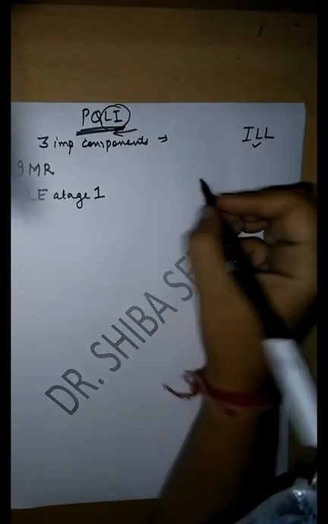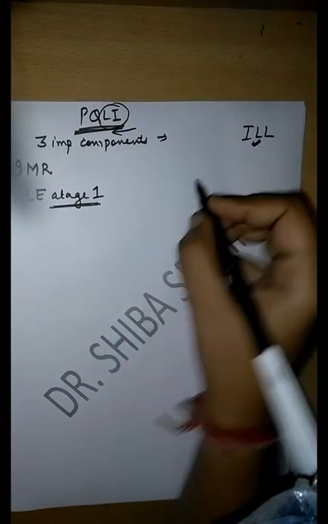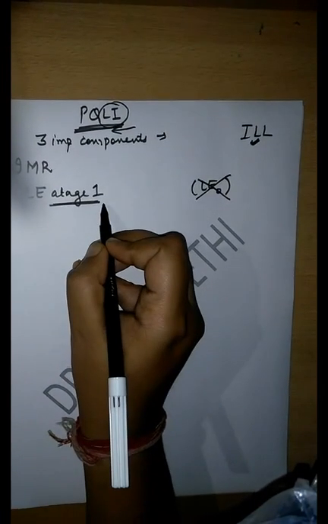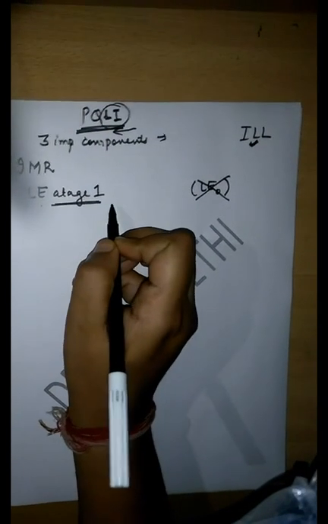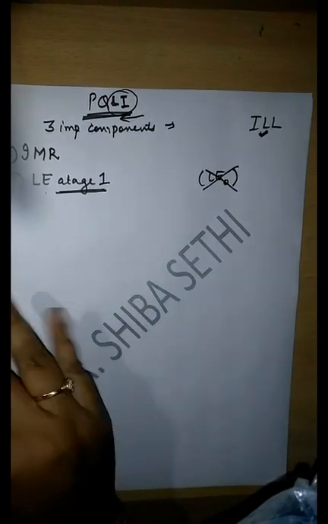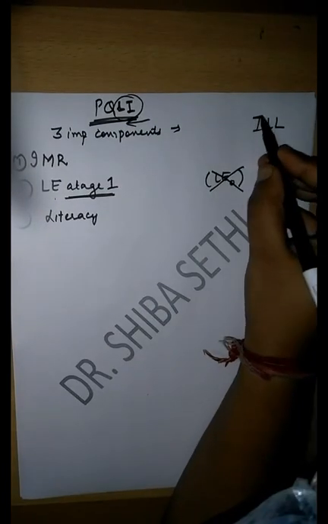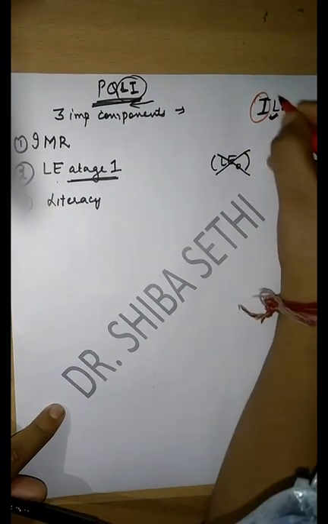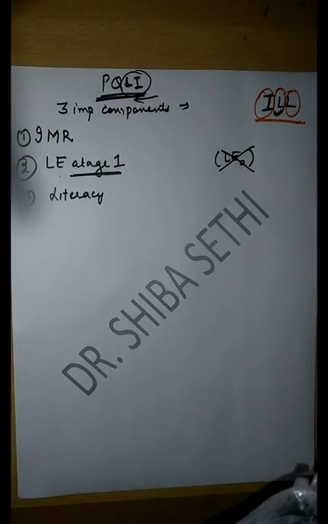We've seen in HDI that there was the same criteria, but it was not at age 1, it was life expectancy at age 0. Here it is life expectancy at age 1. To remember, it is LI, L1. So it is life expectancy at age 1 in PQLI. The third component of it is literacy. So PQLI includes three components, that is infant mortality rate, life expectancy at age 1, and literacy. So you need to remember L.